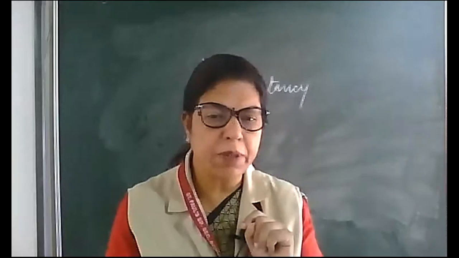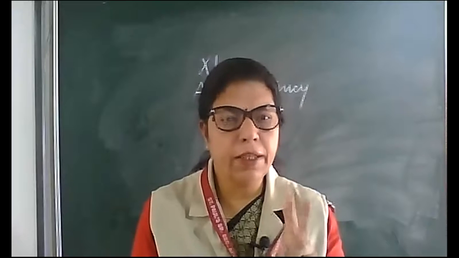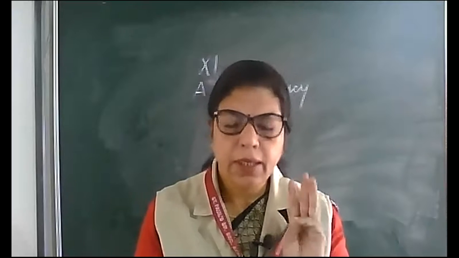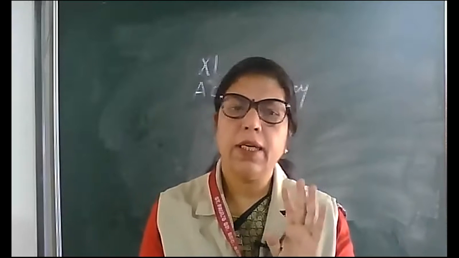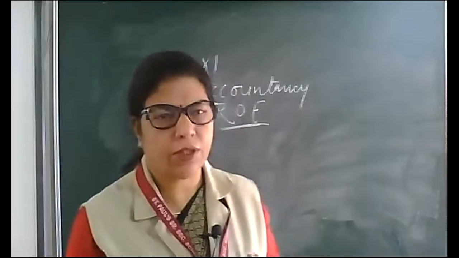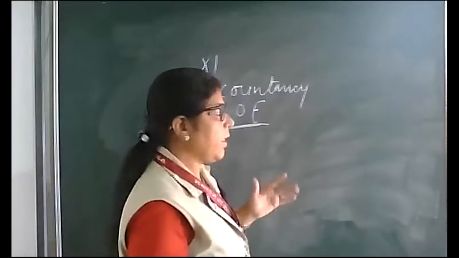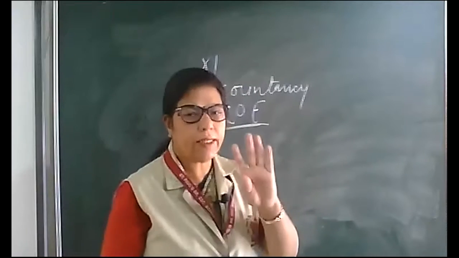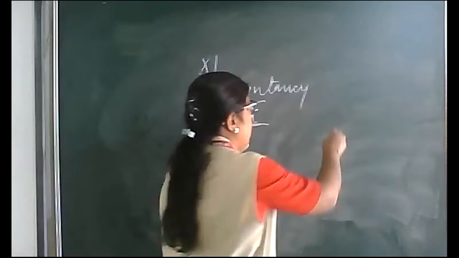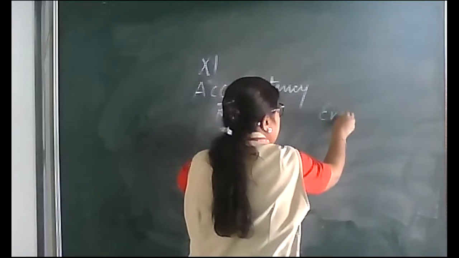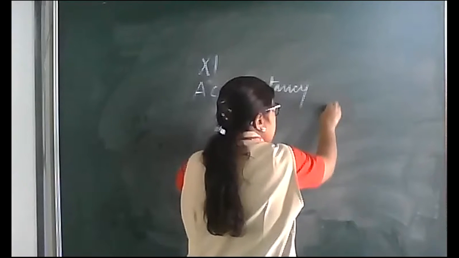Errors of principles, errors of omission, errors of commission, and compensating errors. First is error of omission.